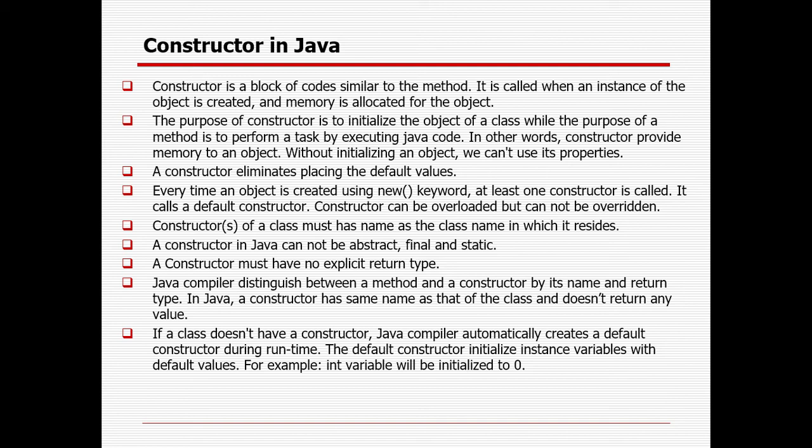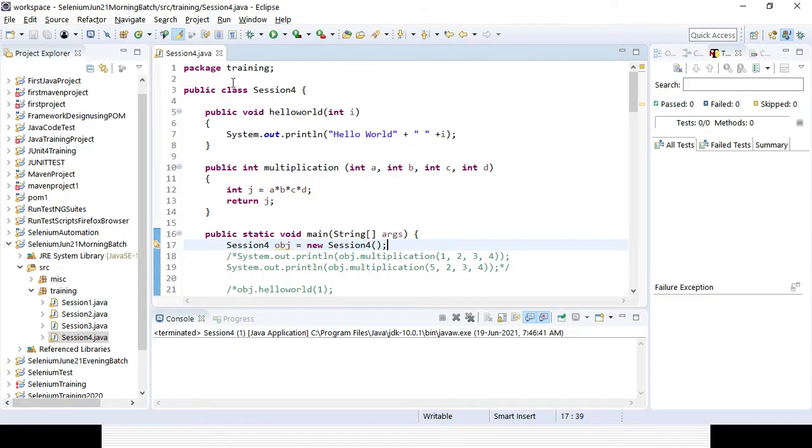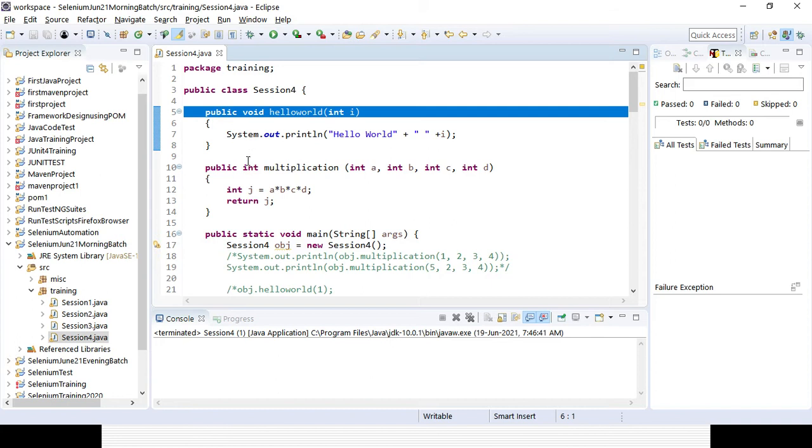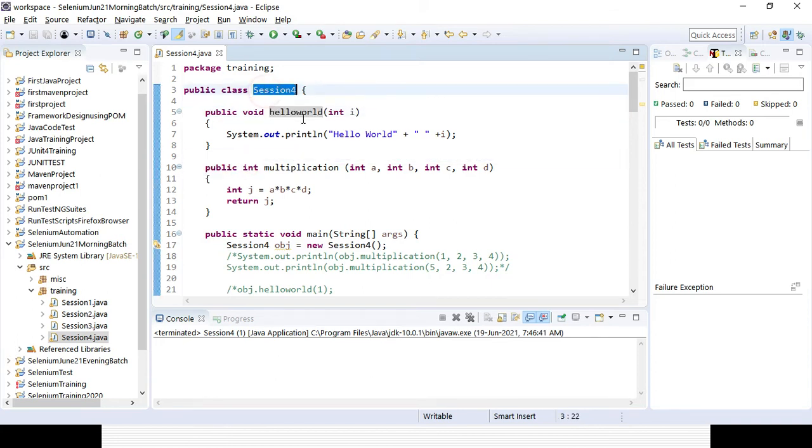So constructor is very similar to a method, right? Whatever method we have written here, this is a method, right? But a constructor will have the same name as the class name, okay, without any return type. So that is the main concept of a constructor. Same name as the class name and without a return type. Return type cannot be integer or double like that.